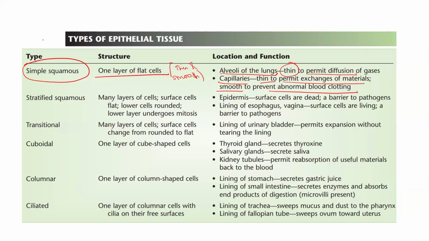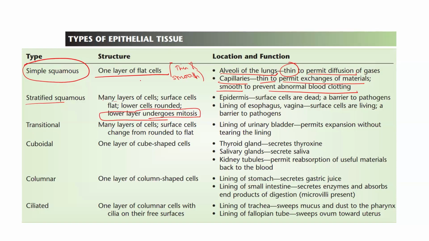So by understanding the structure of any type of epithelium, we can understand the location and function of that particular epithelium. Stratified squamous consists of many layers of cells. Surface cells are flat, lower cells are rounded, and the lower layer undergoes mitosis. This is important, that it is the lower layer that undergoes mitosis. If the cells on the upper layer are worn off, they are replaced by the new cells formed by the mitosis of the lower cells.